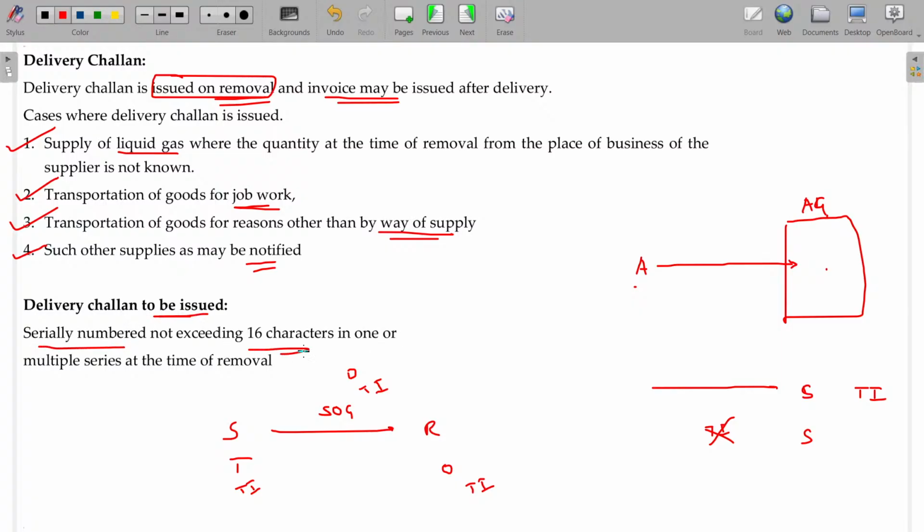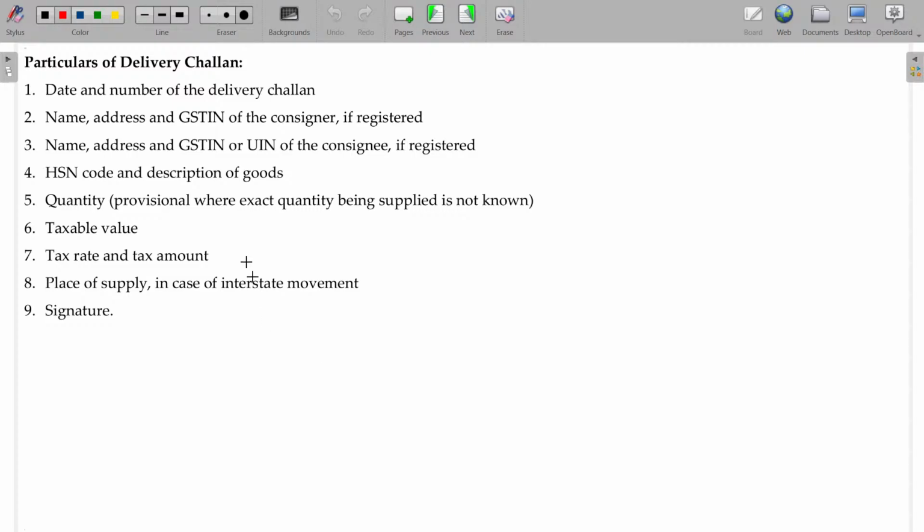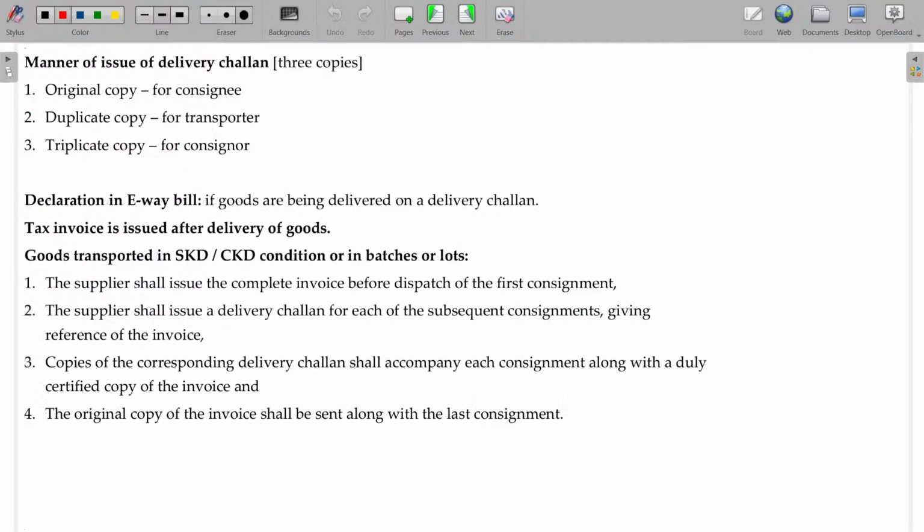Serial number not exceeding. See, the delivery challan format is similar to what? Tax invoice only. But it will not have "tax invoice" at the top, it will be named as delivery challan. Date, number, GST number, UIN number of consignor, consignee, HSN code, quantity, taxable value, tax rate applicable for that. Everything will be there, but named as delivery challan, not the tax invoice. Whatever particulars the tax invoice will have, the same will be available here also, but named as delivery challan.